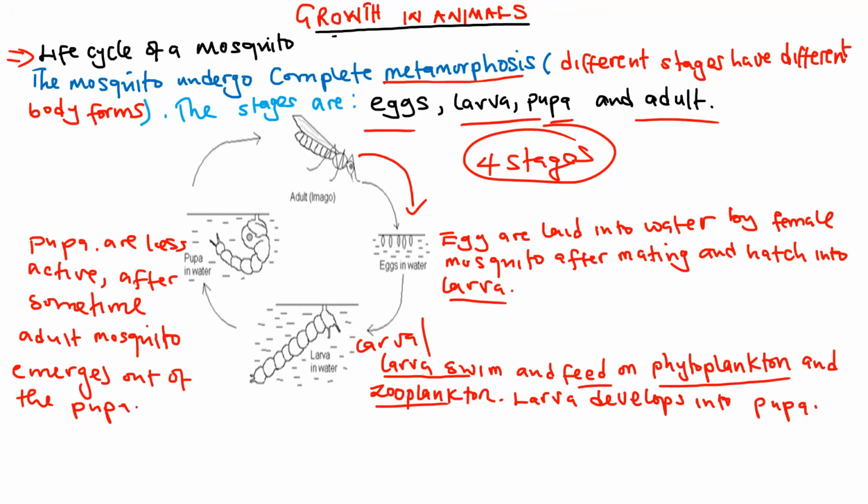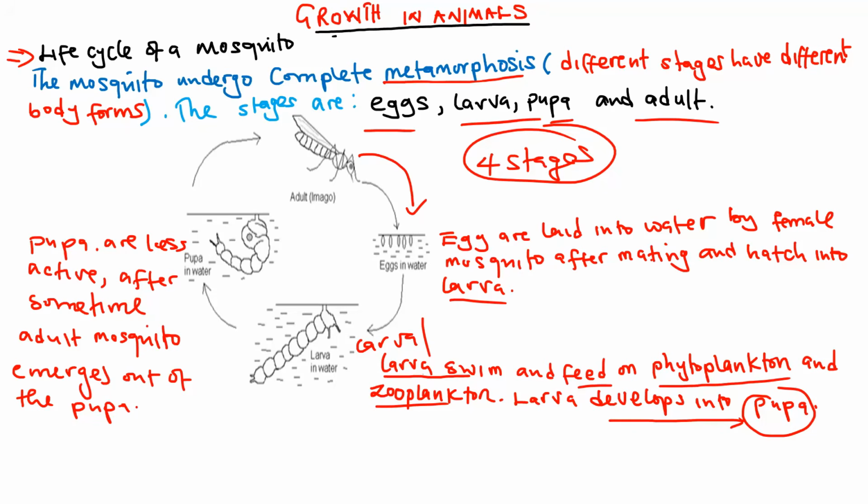And now the larva is the one that develops into the pupa. So what you need to know about the larval stage is that they are active, they can swim, they can feed, and they feed on phytoplankton and zooplankton. These are tiny organisms that are found in water.